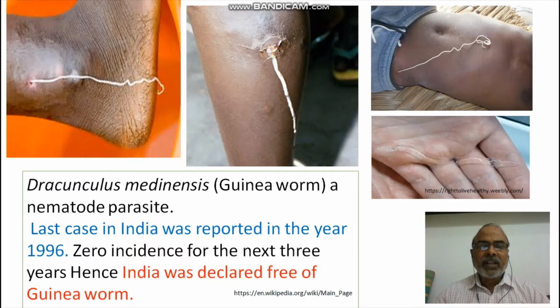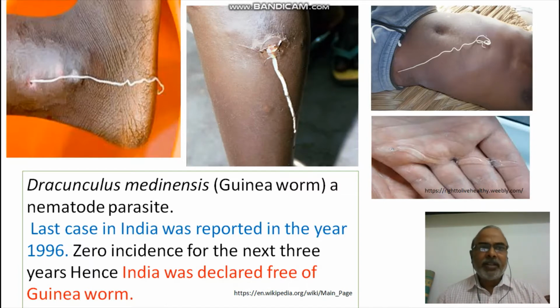So, after having observed for the next 3 years whether there were any incidents of this parasite among the people, the doctors and scientists found that there are no such incidents. So, WHO declared India is a country which is not having this particular disease. India was declared free of guinea worm. So at present, nobody in India is suffering from this particular dracunculiasis or from the parasite that is Dracunculus medinensis.